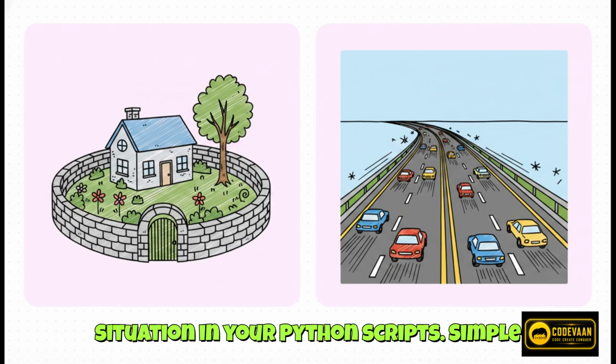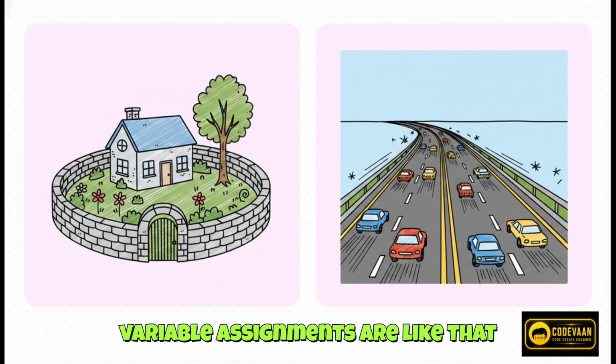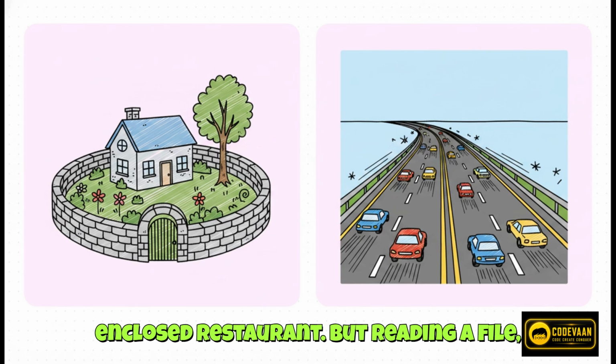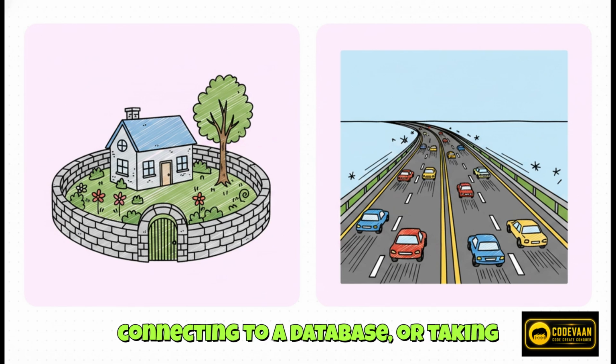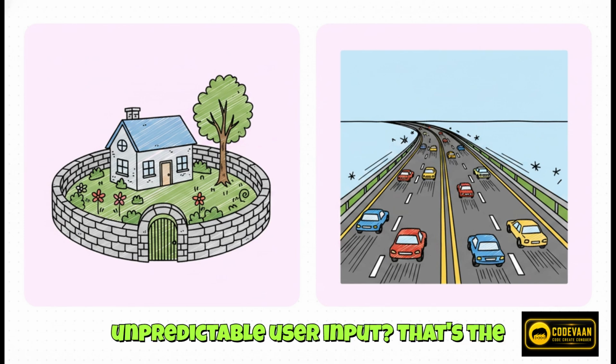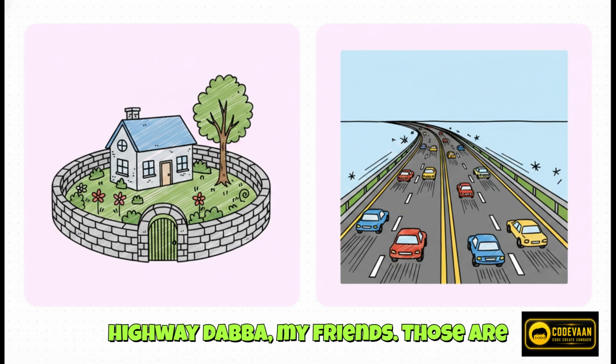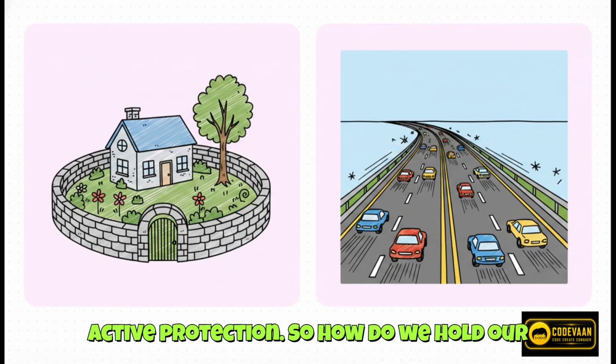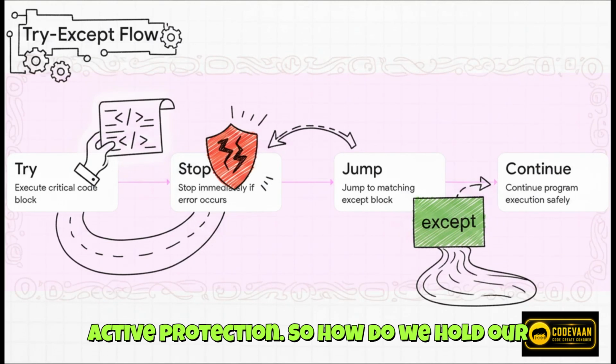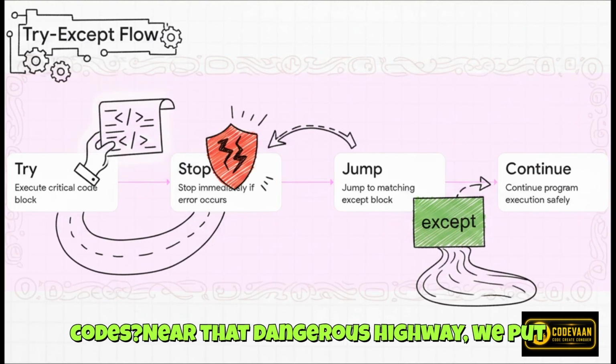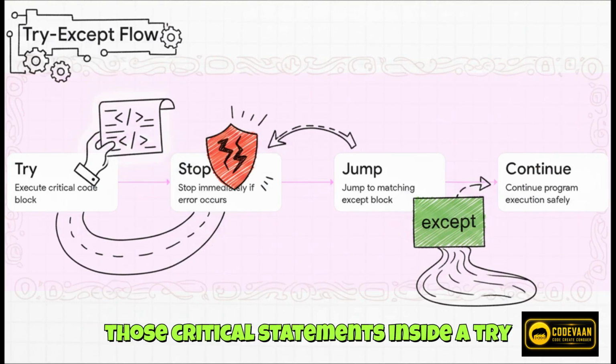In your Python scripts, simple variable assignments are like that enclosed restaurant. But reading a file, connecting to a database, or taking unpredictable user input, that's the highway dhaba, my friends. Those are critical statements that absolutely need active protection. So how do we hold our code's hand near that dangerous highway? We put those critical statements inside a try block.